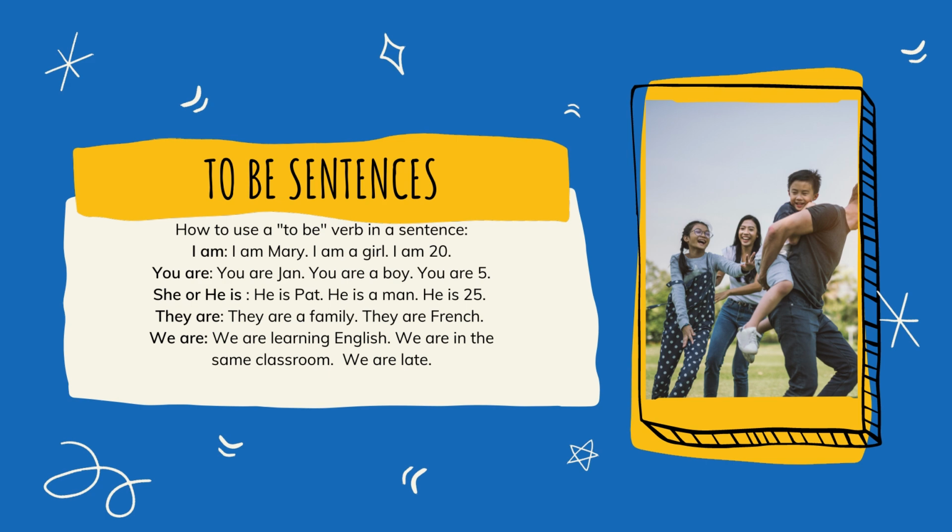I am Mary. I am a girl. I am 20. You are Jan. You are a boy. You are 5. He is Pat. He is a man. He is 25. They are a family. They are French. We are learning English. We are in the same classroom. We are late.